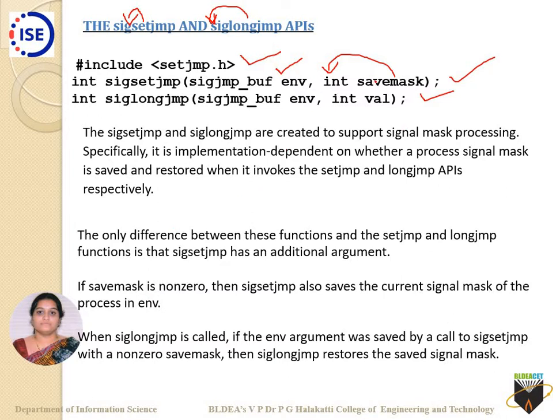So ultimately this is an additional extended help provided for your signal masking. To provide that help we store the respective saved mask, if your savemask is a non-zero value.